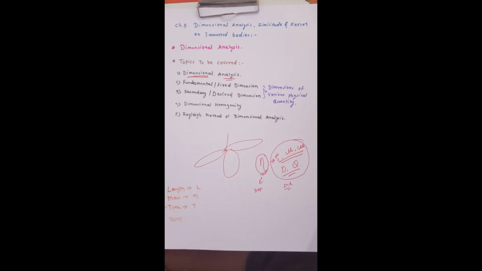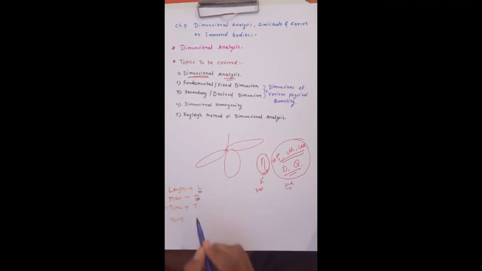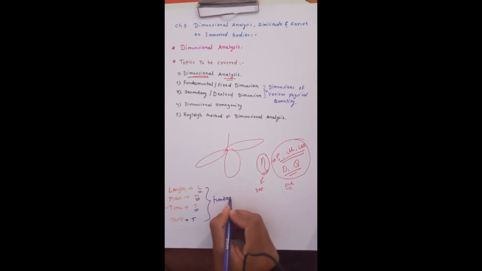So L is length, M is mass, T is time, and if heat is involved, then temperature, that is also called a fundamental dimension, also called a fixed dimension.